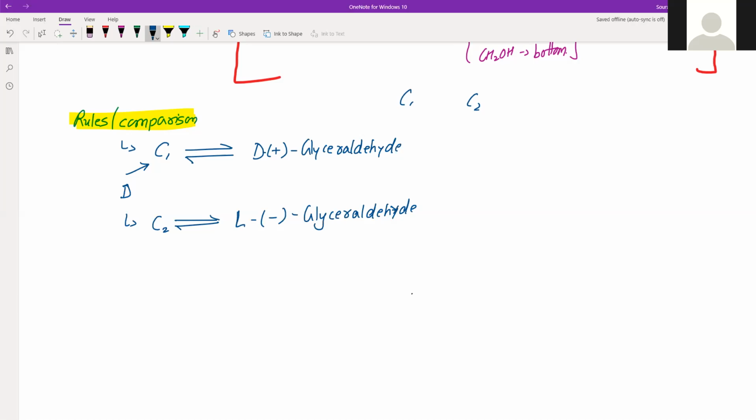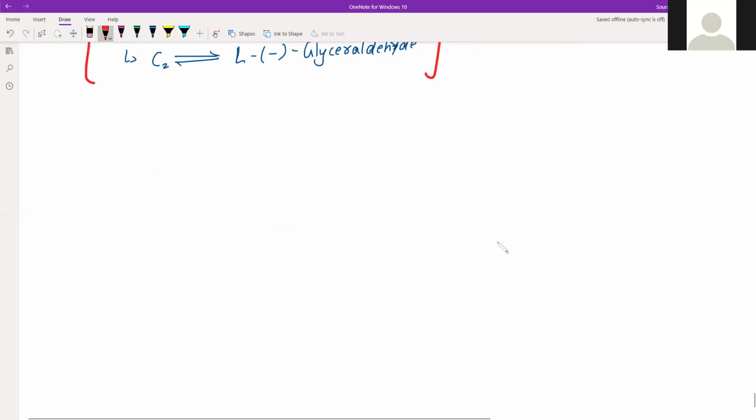So if this is possible, based on this, we actually find whether our new compound or configuration belongs to D category or L category. So what does that mean? That means simple. Suppose we have this glyceraldehyde of D configuration.